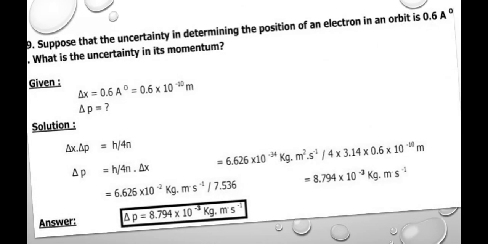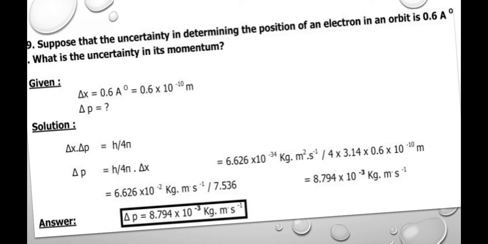Let us see this with a sum. Let me read this question. Suppose that the uncertainty in determining the position of an electron in an orbit is 0.6 Angstrom. What is the uncertainty in its momentum? The value given here is the position of the electron, that's 0.6 Angstrom. Its value in meters is 0.6 into 10 power minus 10 meter. We have to find the momentum, that's del p.